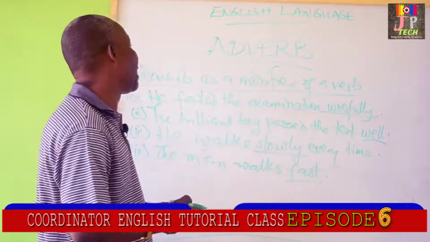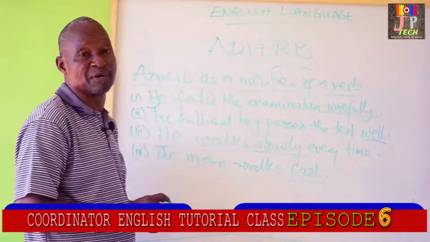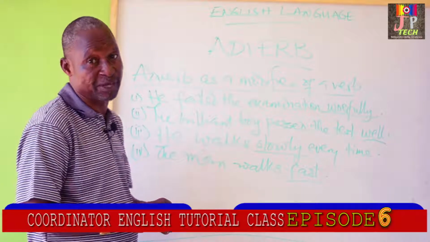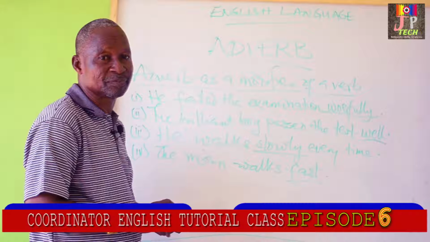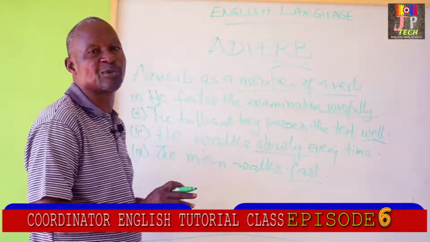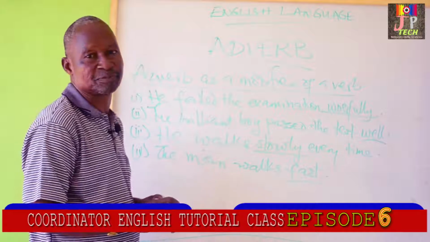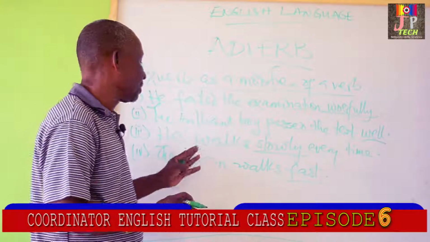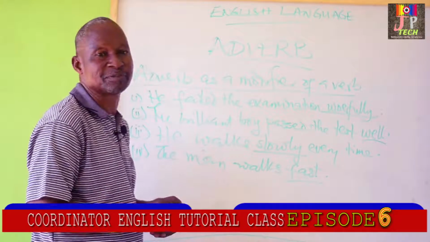One thing you will see here is that when an adverb modifies a verb, it comes after the verb. Walks slowly, not he slowly walks. He runs fast, not he fast runs.